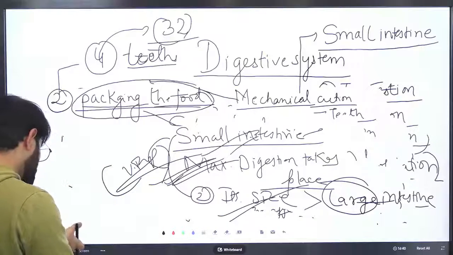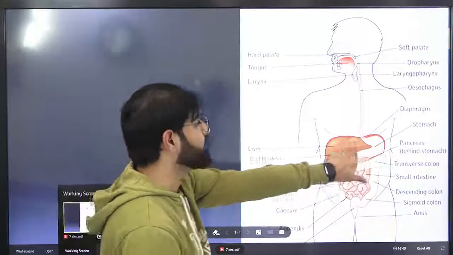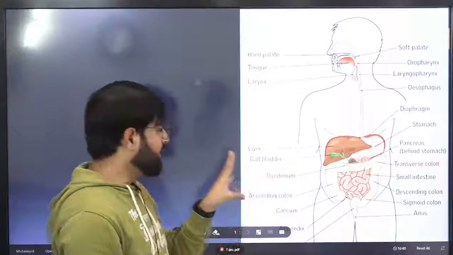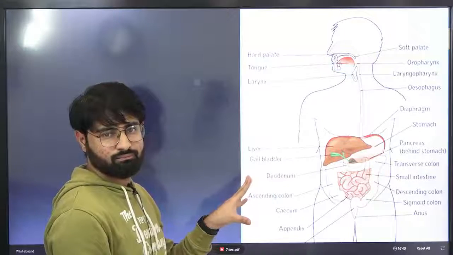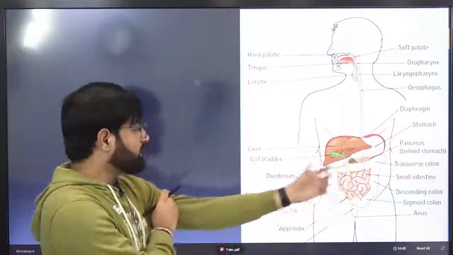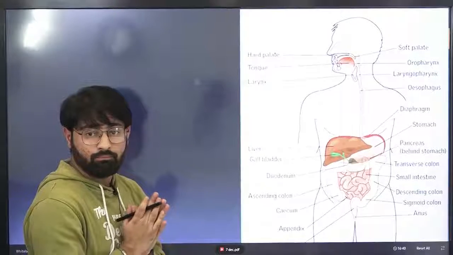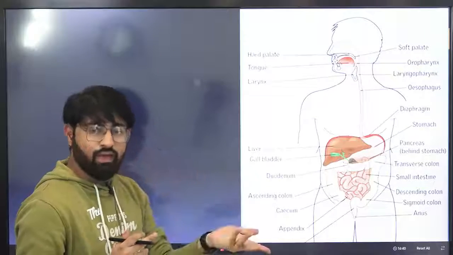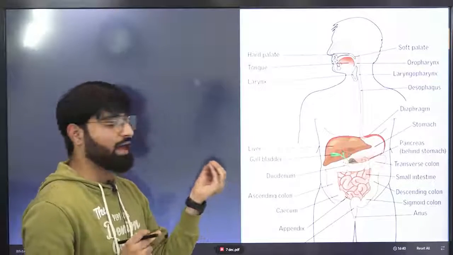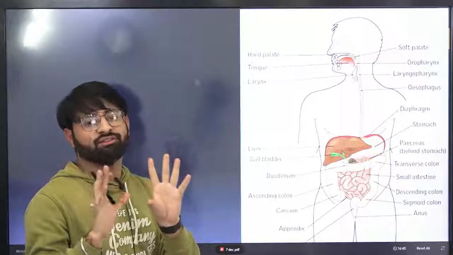Let me go towards the liver. The next part is the liver. The liver is a very, very important organ. It is the organ where the maximum acids are produced. And the liver is the largest gland.